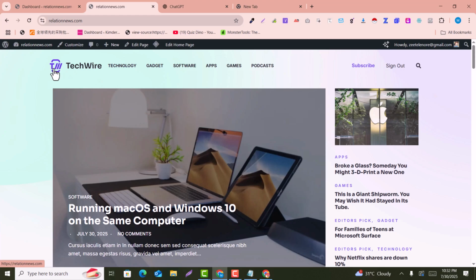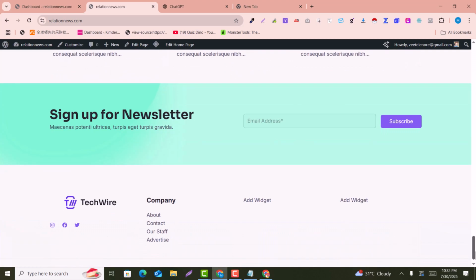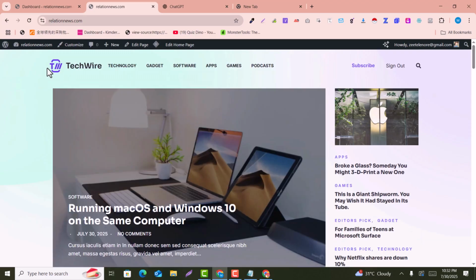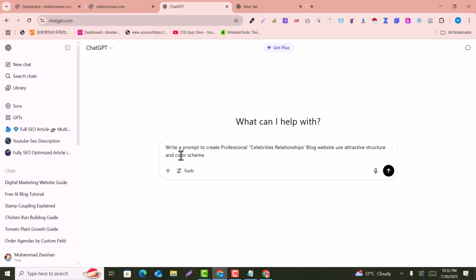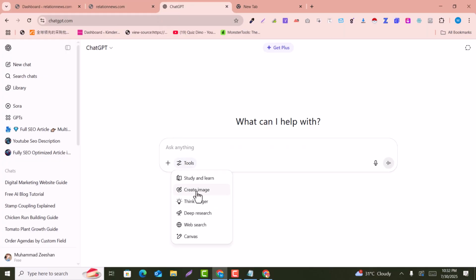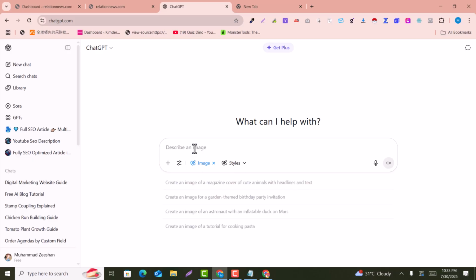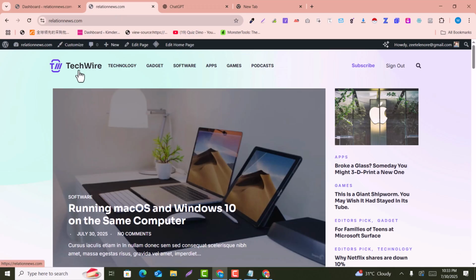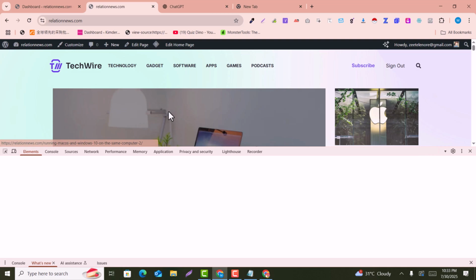And if we customize our blog here, for example, this is the header and this is the footer. So we start with the header. For example, this is the logo. So we need a logo for our website. How can you create a free logo? You just need to simply go into ChatGPT, add the prompt, and here is the create image area, where you can just describe the logo. For example, this is the logo of our current template.